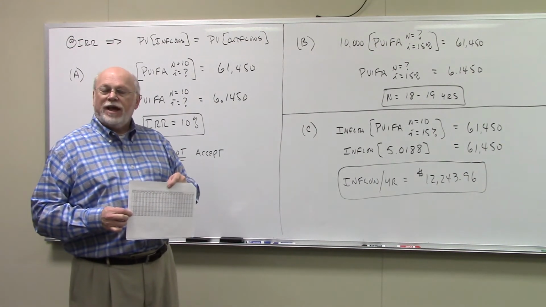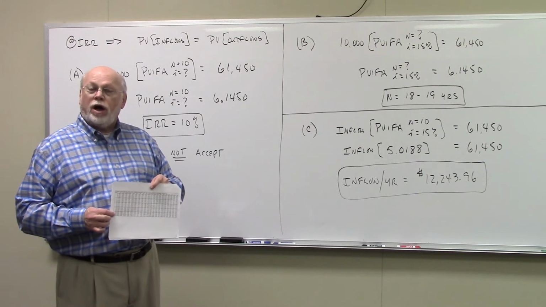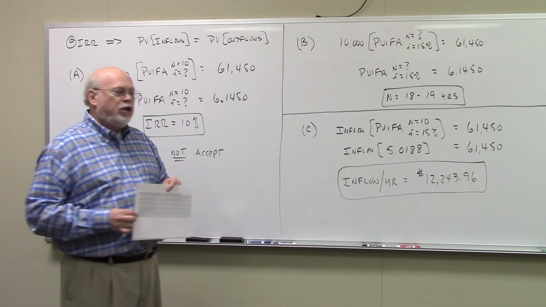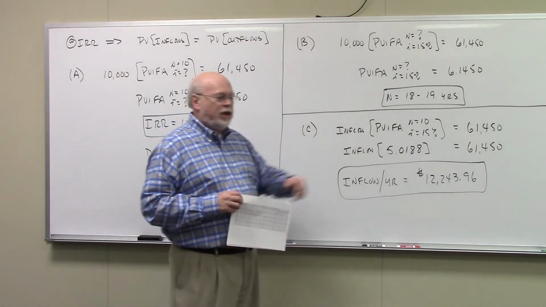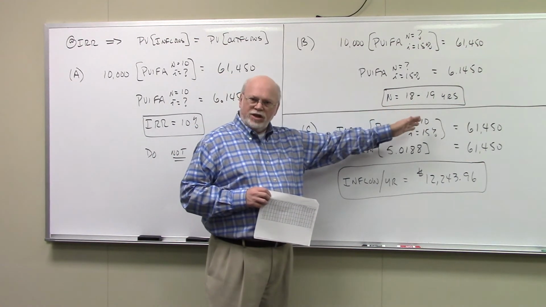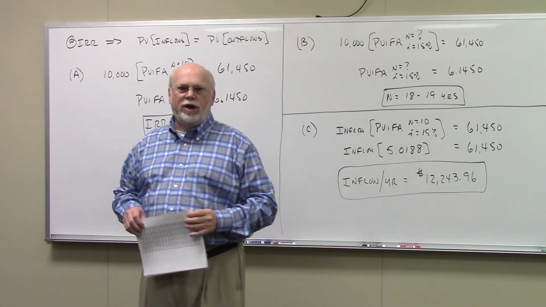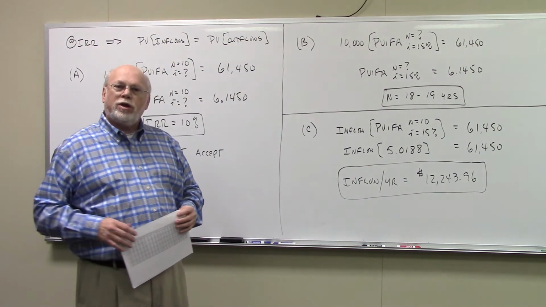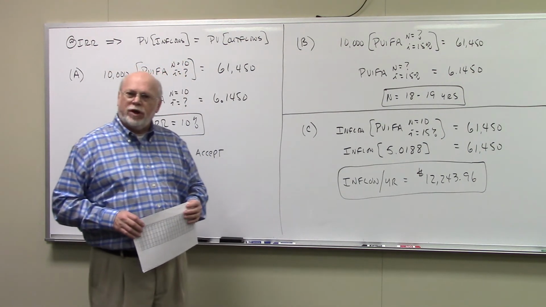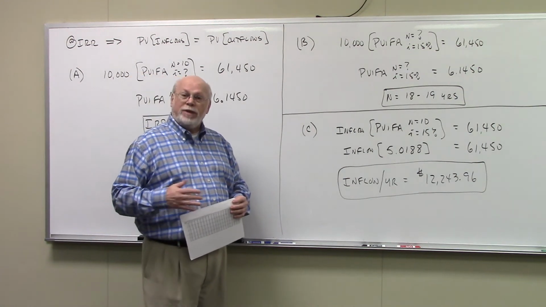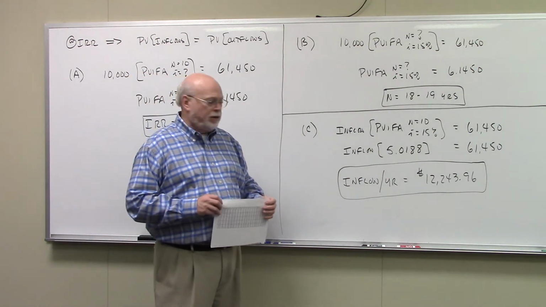That means if this project earned $10,000 a year, you'd have to be in this project between 18 and 19 years in order for the project to give you a 15% rate of return. Are you willing to wait that long to get a 15% rate of return? I don't know, but that's the answer to that question.